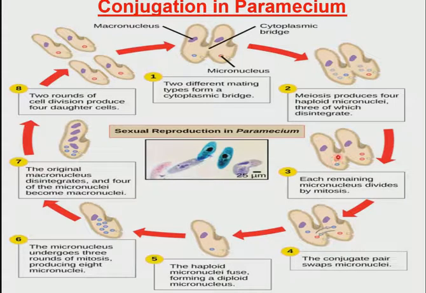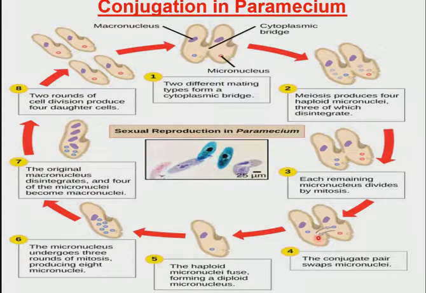They will divide mitotically to produce four. We have two here, which are four. So after that, we have the exchange of the nuclei, in which this one gives to the other one, and this one gives to this one. They exchange their nuclei. Remember, we have four nuclei here.